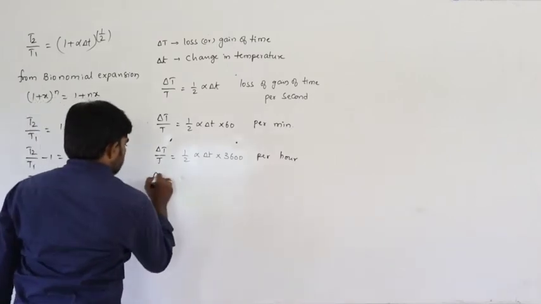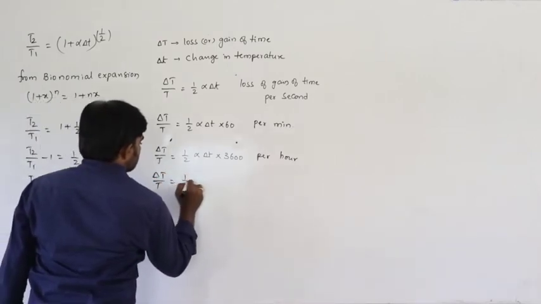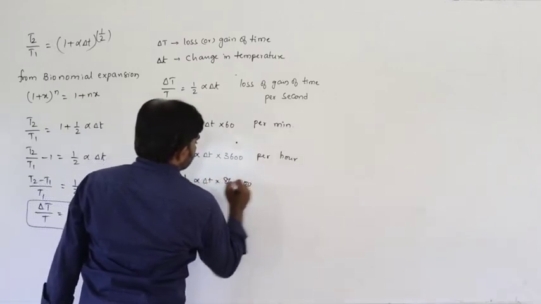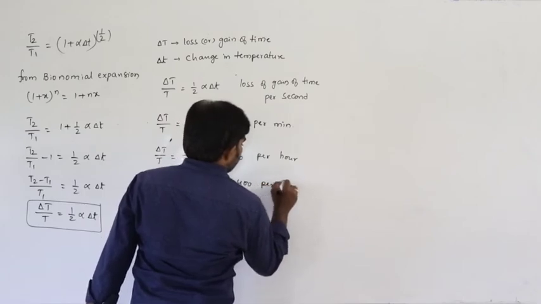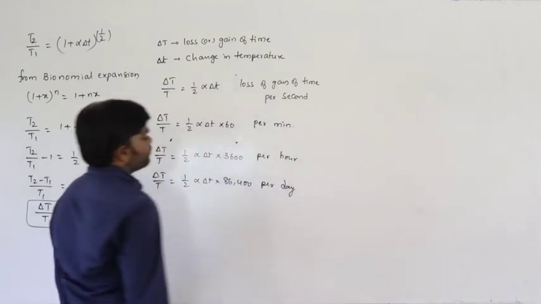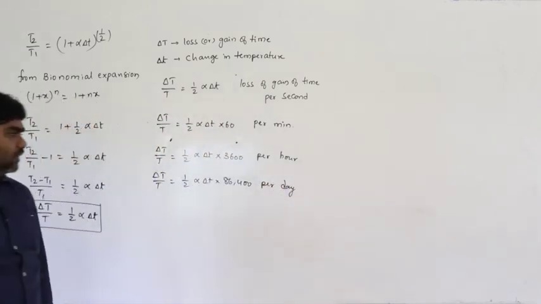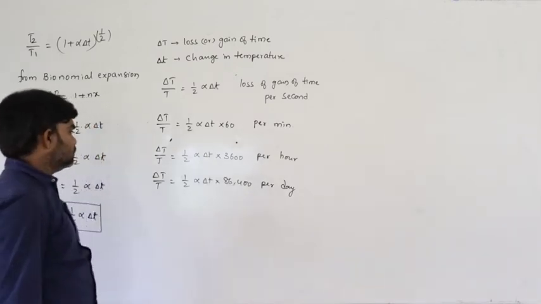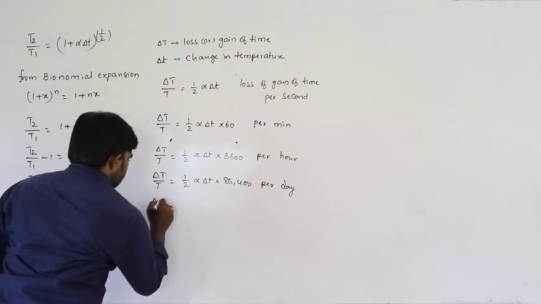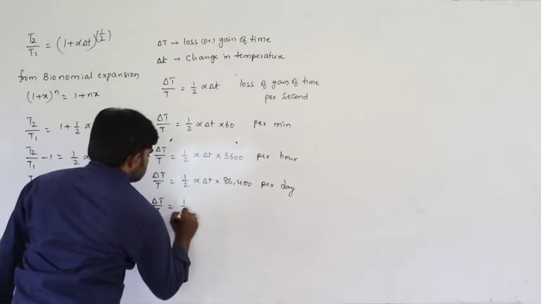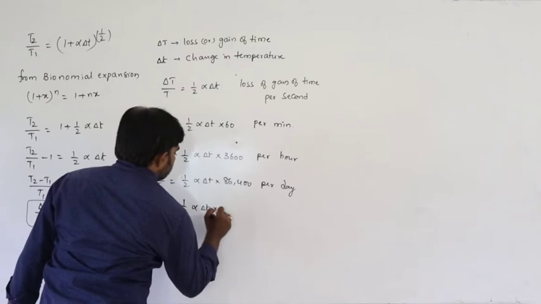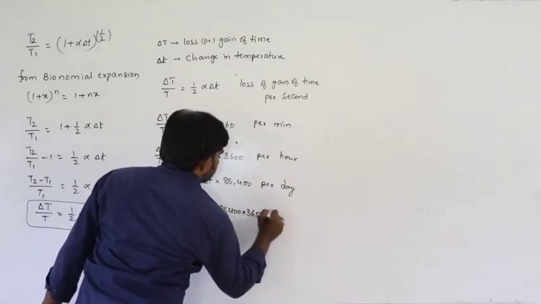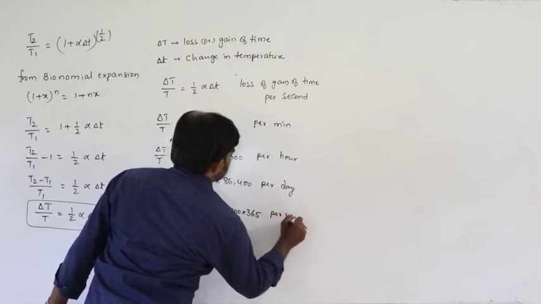Or delta T by T is equal to half alpha delta t into 86,400. This is per day, the loss or gain of time per day. Per day, how many seconds are there? 86,400. And next, delta T by T is equal to half alpha delta t into 86,400 into 365. This is per year.